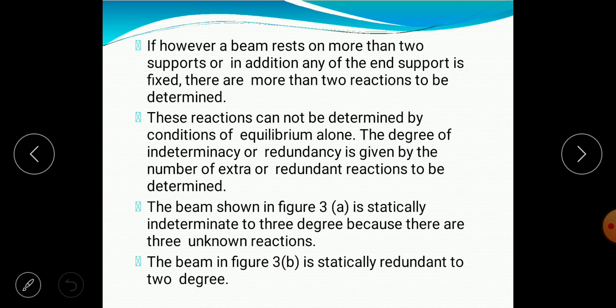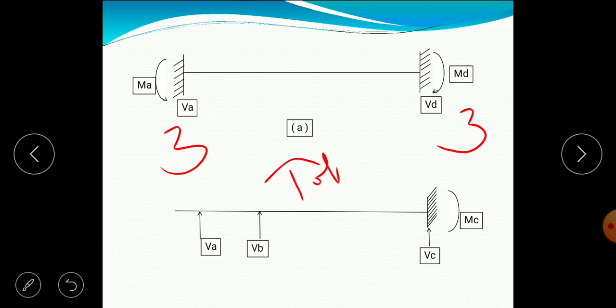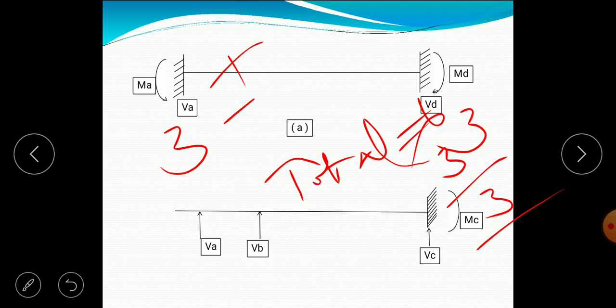Let us see the examples of statically indeterminate structures and their degree. Statically indeterminate and degree of indeterminacy we have to know. So these are the examples. Here it is a fixed support. Here we have three reactions. Here we have three reactions. Total 6 reactions, but we have only 3 equilibrium equations, so 3 extra, indeterminate.